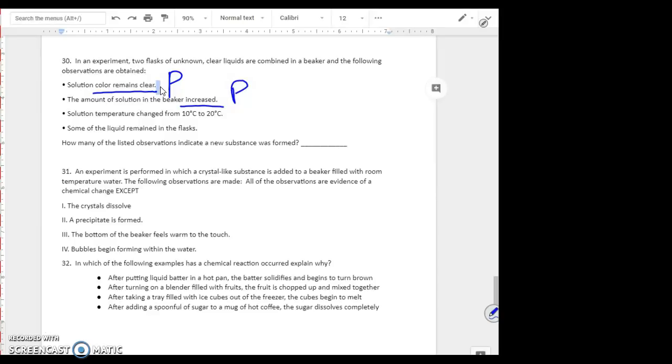The solution temperature changed from 10 to 20 degrees Celsius, so that is a temperature change, which was one of our chemical evidences, or evidence that a chemical change took place, so that's going to be chemical. Some of the liquids remained inside the flask. Well, that's just because they didn't pour it all out. That's going to be physical. How many of the listed observations indicate that a new substance was formed? That's going to be 1, which is going to be the temperature.